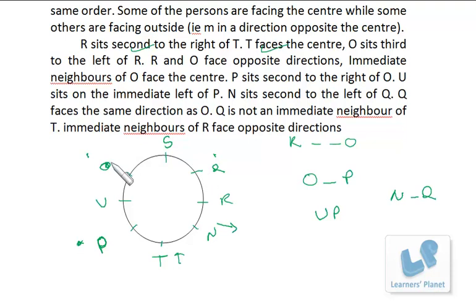If this is left, that means R is also outside. Then P sits second to the right of O, and R and O face opposite direction. So if R is this way, O should be this way, and P this way. That is also correct because P sits second to the right of O. If O is facing inside, P is second to the right. That is also clear.